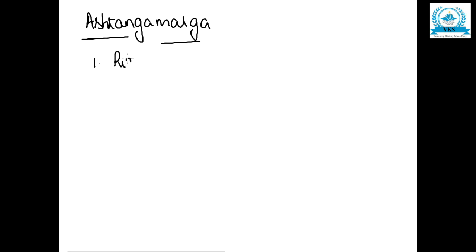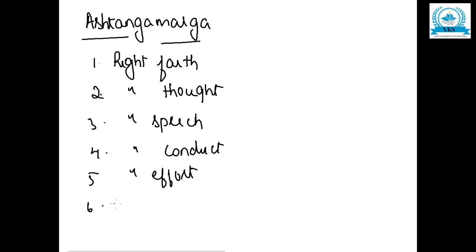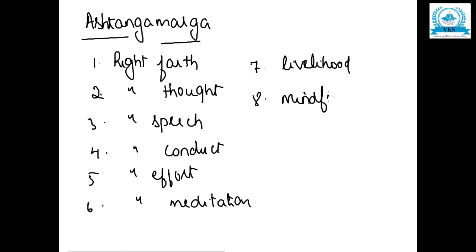Ashtanga Marga consisted of eight simple things, that is right faith, right thought, right speech, right conduct, conduct means right actions, right effort, right meditation, the seventh one, right livelihood, and the eighth one, right mindfulness. This was the Ashtanga Marga preached by Buddha.